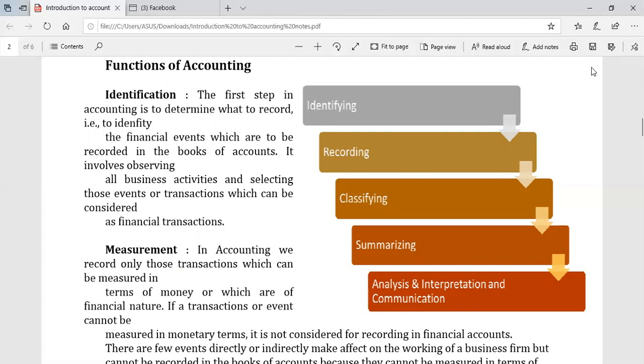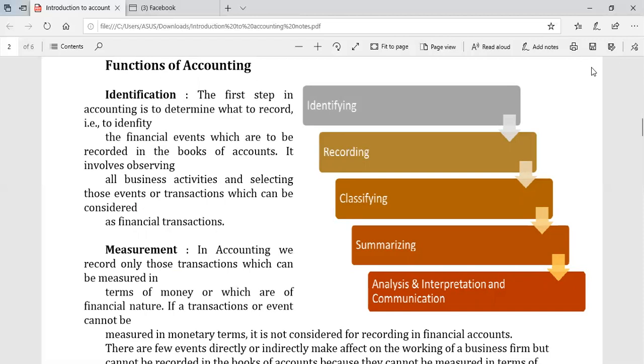So now we have to study functions of accounting. Functions of accounting include 5 steps. First, we do identify. It means the very first step in accounting is to determine what to record, that is, to identify. What to record means what?